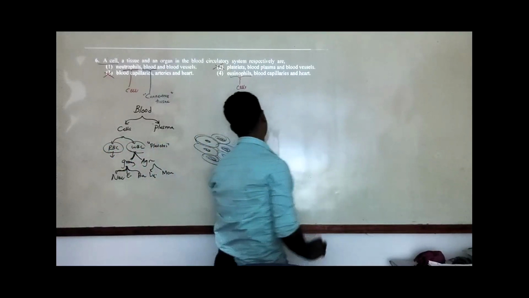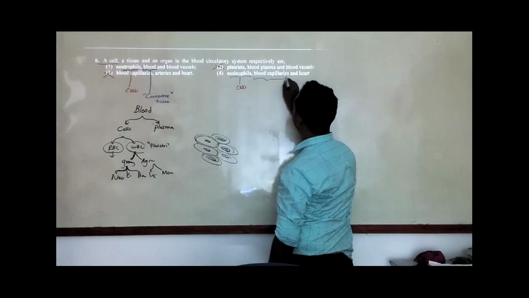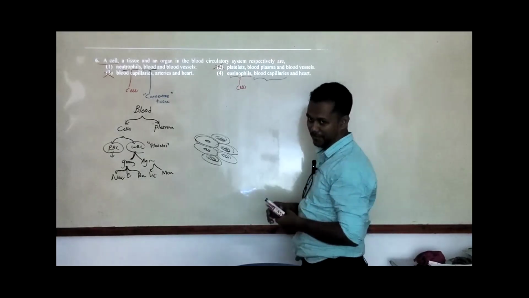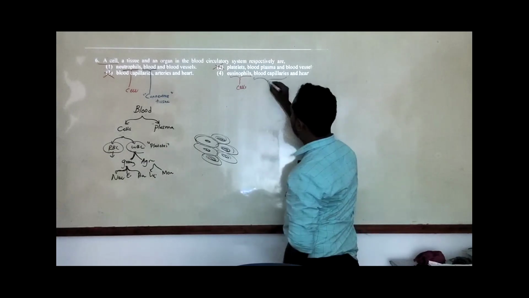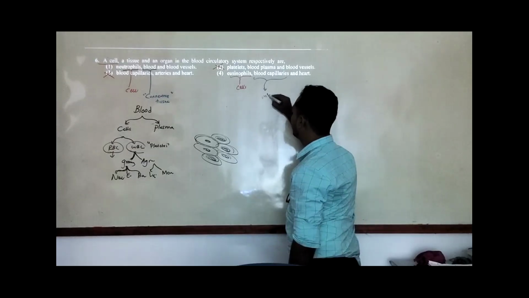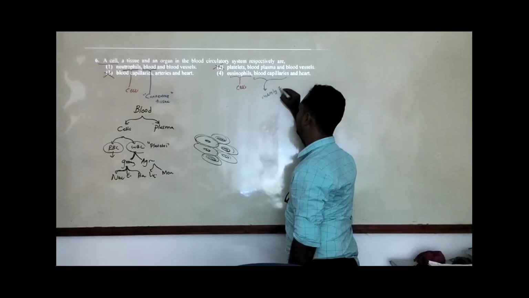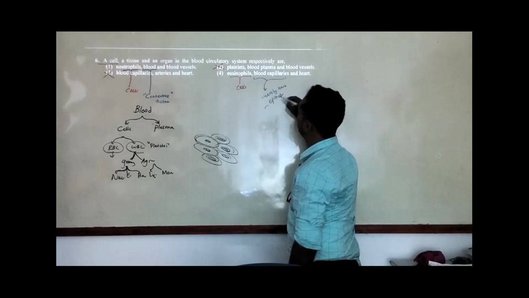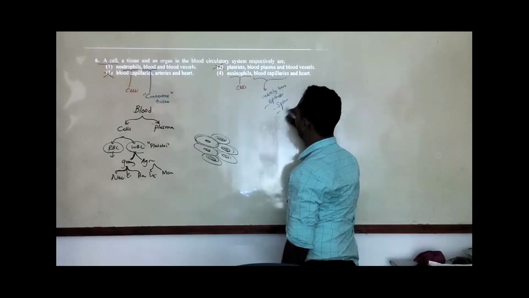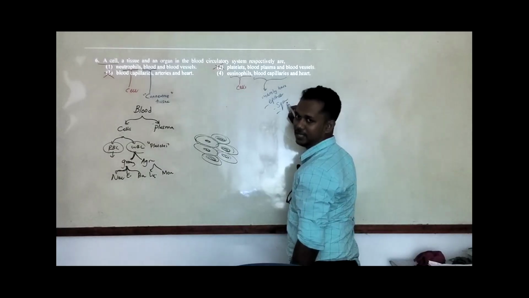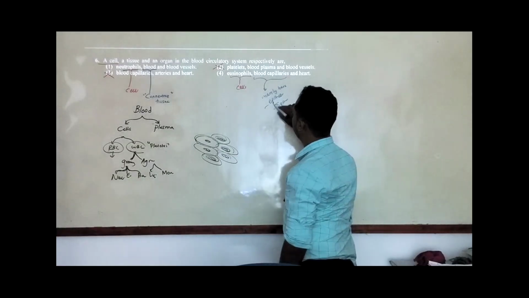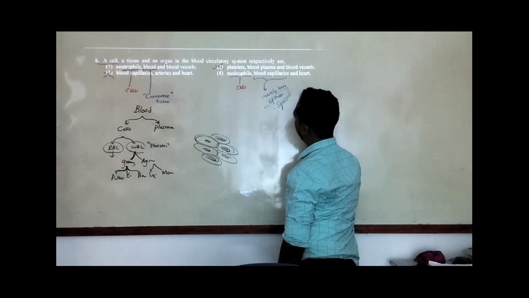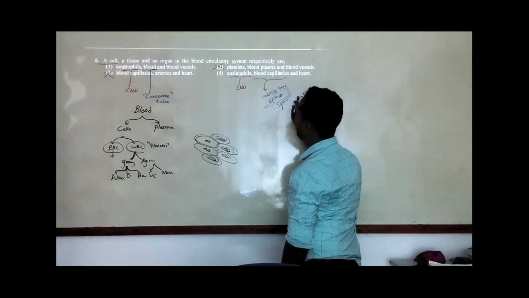So we will move on to the fourth answer, blood capillaries. Capillaries are not pure tissue, they are made of tissues. Mainly they have epithelial tissues. Usually we have squamous epithelium, and there are different types of epithelial tissues. So basically squamous epithelium will be there. It has another type of cells as well. So blood capillary mainly has epithelial tissue.